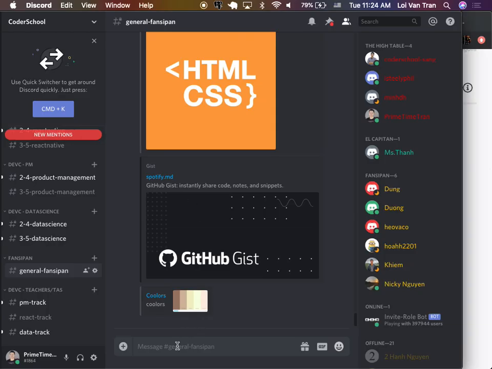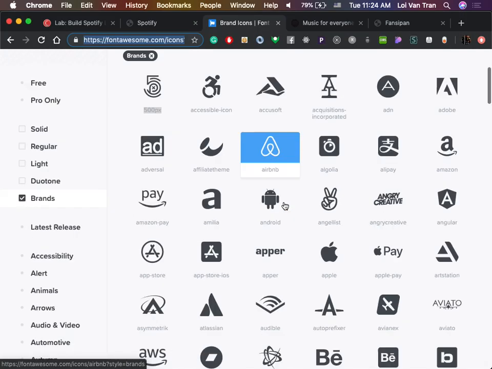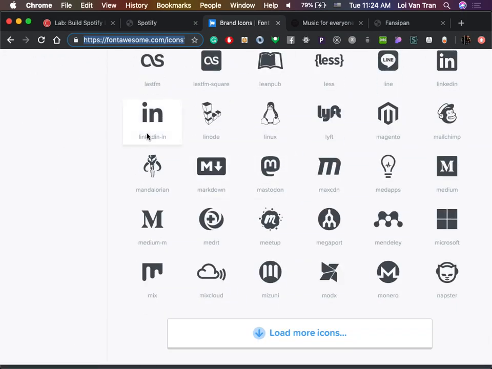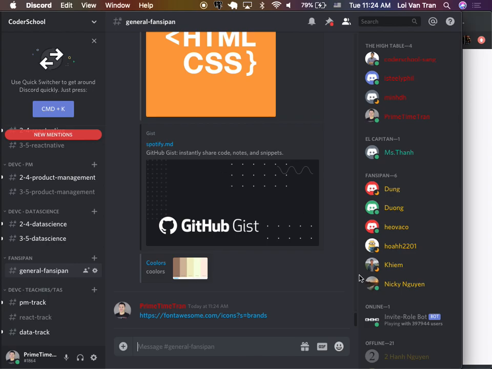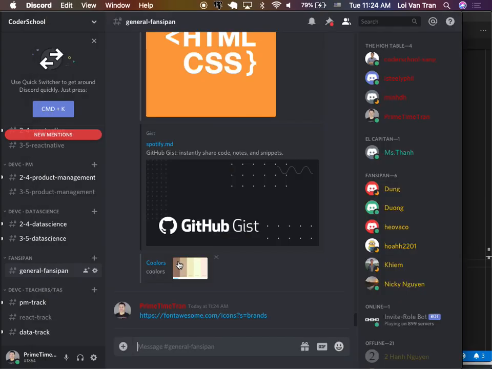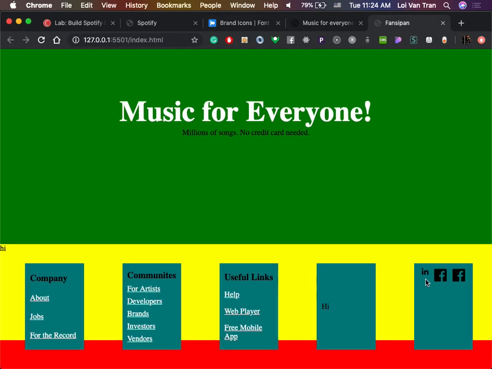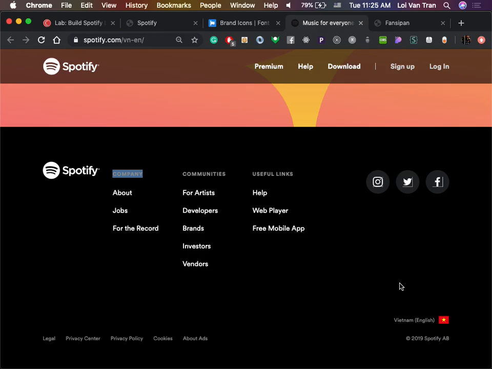I'm pretty sure I linked to this. Okay, I didn't. So I'm gonna link you guys to Discord. On this website, fontawesome.com, you guys can see many different icons. All you guys do is just look at it, copy the name of the icon, and then just paste it. Replace the word. So if this worked correctly, I expect the first icon to be LinkedIn. So we jump back over to our file. And is it LinkedIn? Yes. Okay, sweet.